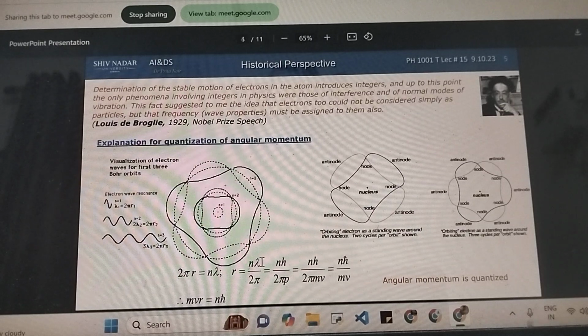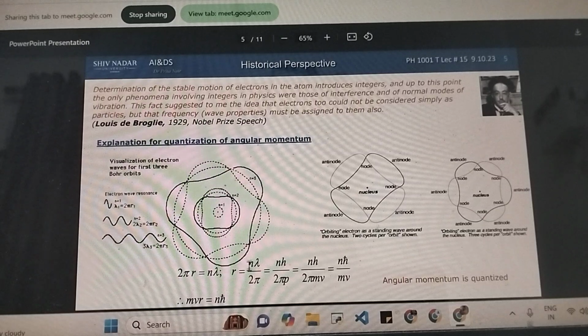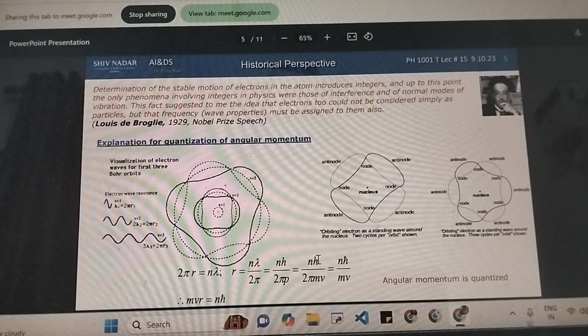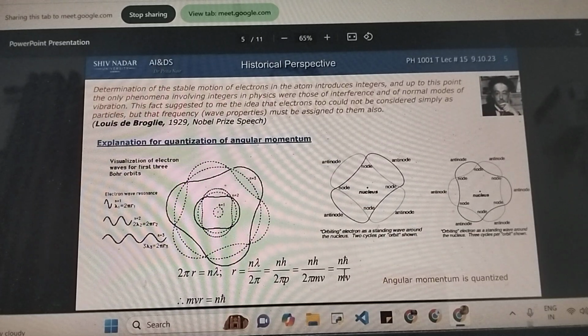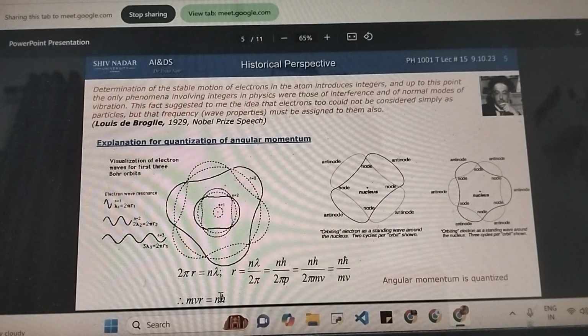Where did this come from? We just saw that lambda equals h by p. So n lambda by 2 pi is the same as n by 2 pi times h by p, which is again n by 2 pi times h by mv, because p equals mv. So now this h by 2 pi is a constant, because h and 2 pi are all constants. So we denote that as h cross. So basically your r equals n h cross by mv, or you take mv over here, mvr equals n h cross,